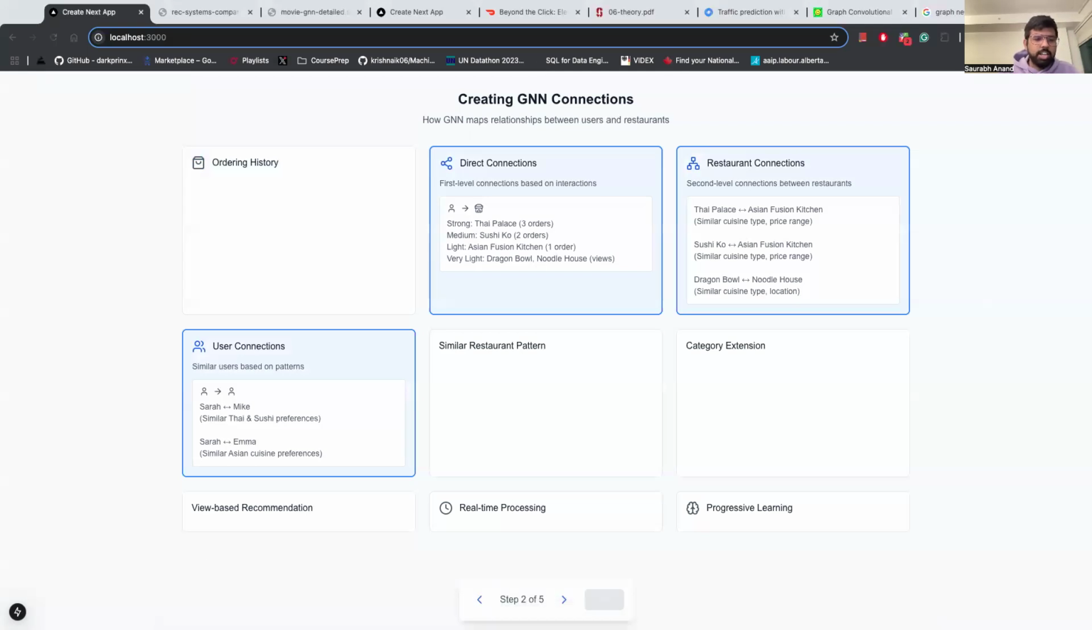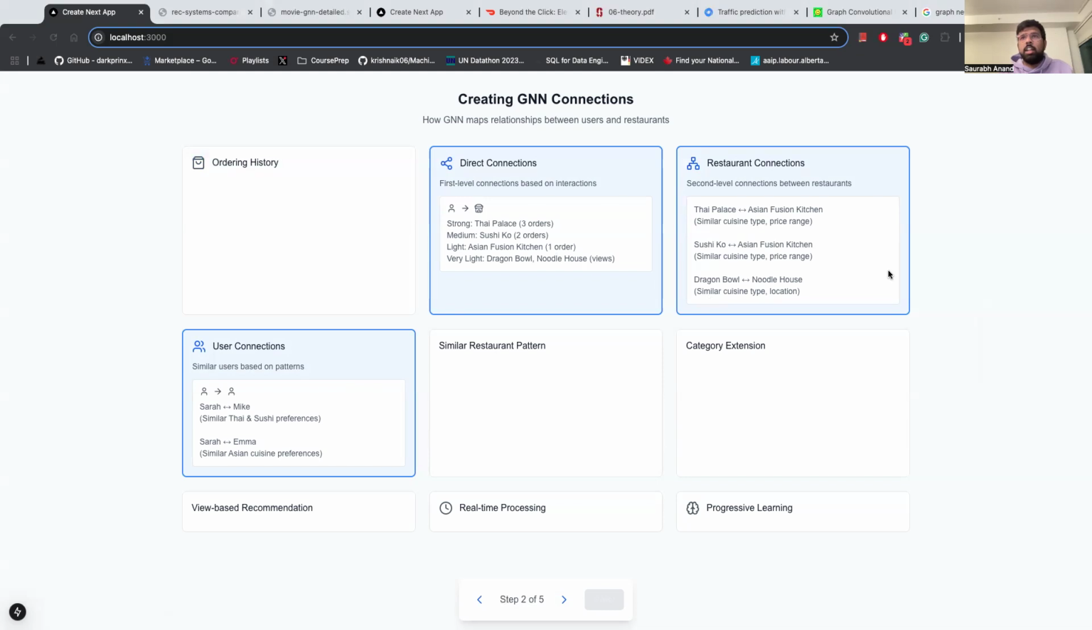So the first connection is, Sarah likes the Thai place, and she's made 3 orders, so it's a strong connection because she's ordered thrice, right? And a medium connection for Sushi Co because she has ordered twice. A light connection because she's just viewed it, and very light because she's just viewed the restaurant, she hasn't ordered it. Sorry, and for Asian Fusion Kitchen, it's a light connection because she has just ordered it once, right?